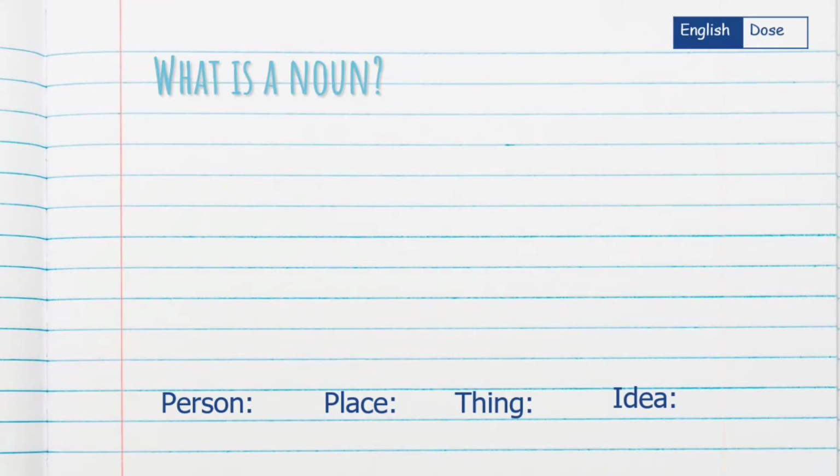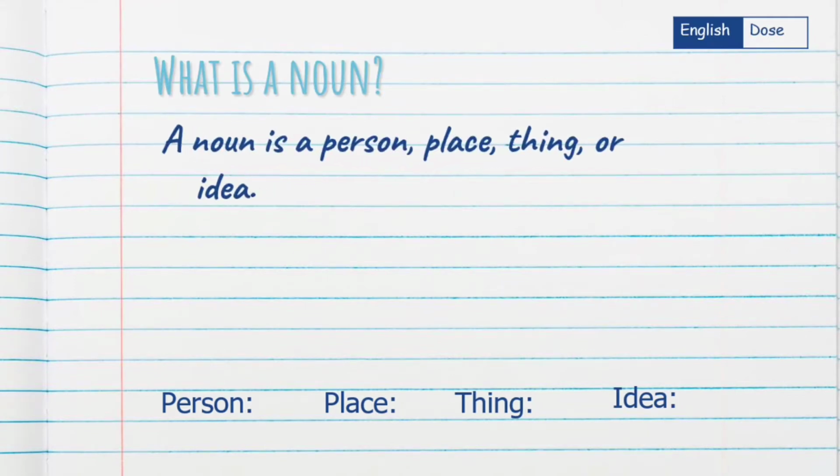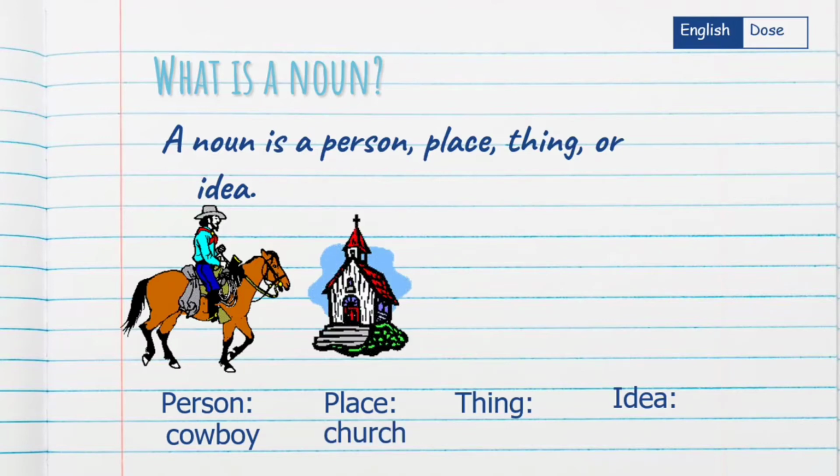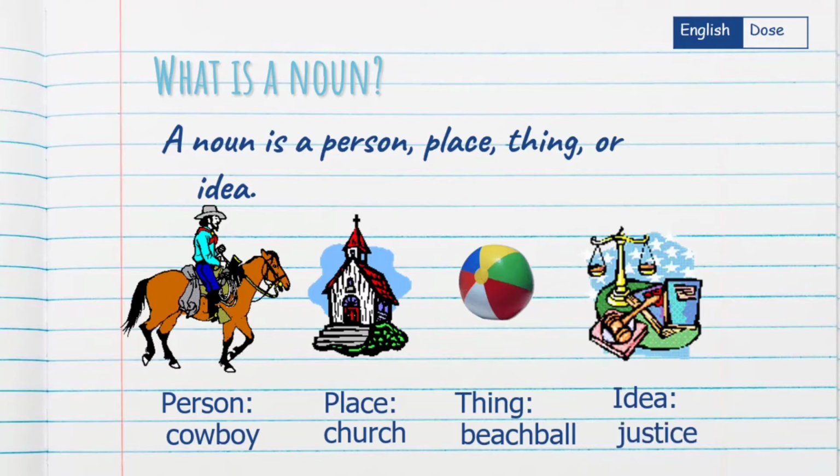What is a noun? Let's revise. A noun is a name of person, place, thing or idea. Now let's have a look at the picture and answer. What is this? A person, that is cowboy. Next, place. What place is it? It is a church. Now the most favorite thing of the children, it is a beach ball. And the last one, that is a picture of a place where everyone gets their justice in the world.